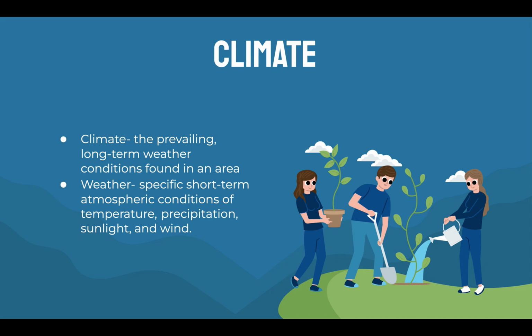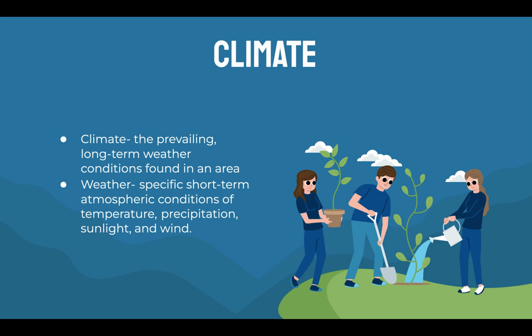So next we have climate. Climate is the prevailing long-term weather conditions found in an area. Weather is the specific short-term atmospheric conditions of temperature, precipitation, sunlight, and wind. So climate is just the average over time. For example, El Paso would be considered hot and dry. However, El Paso, this is where weather is different.